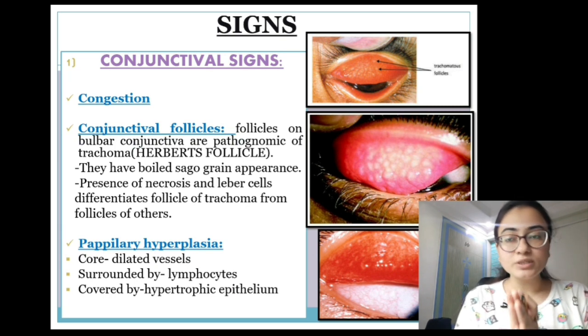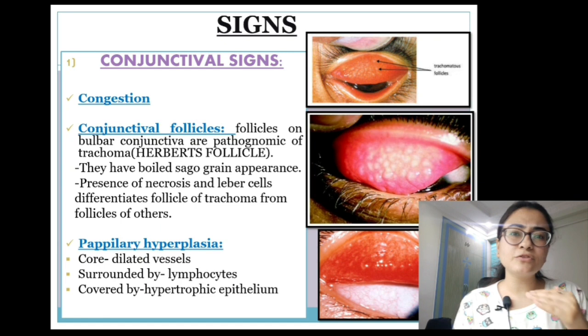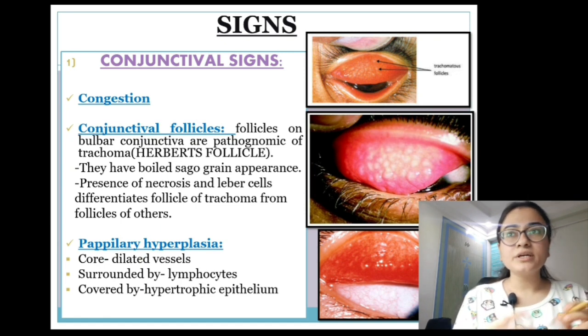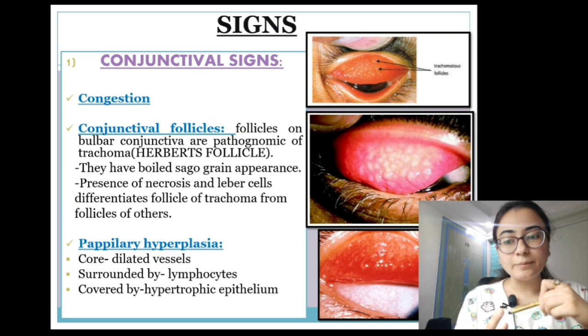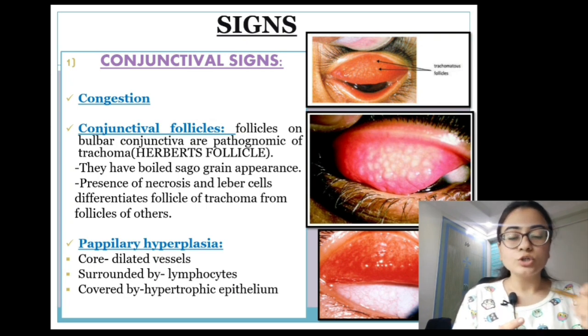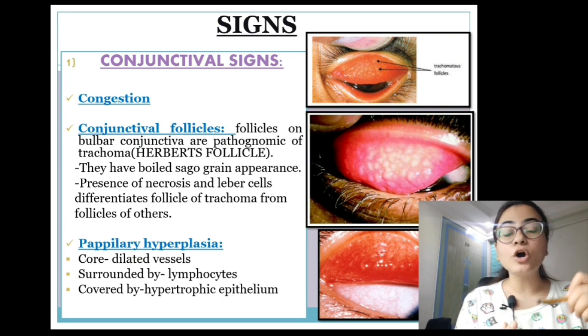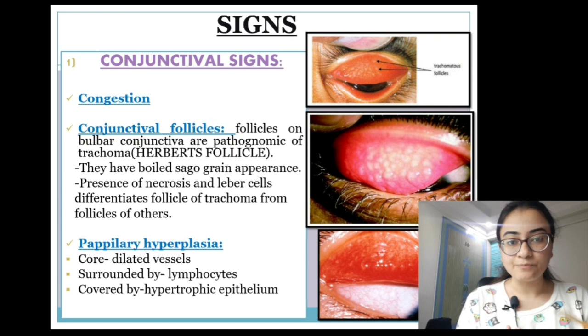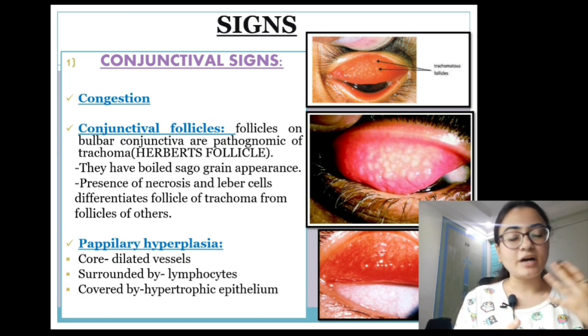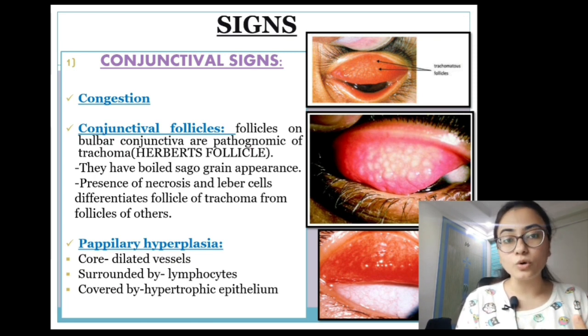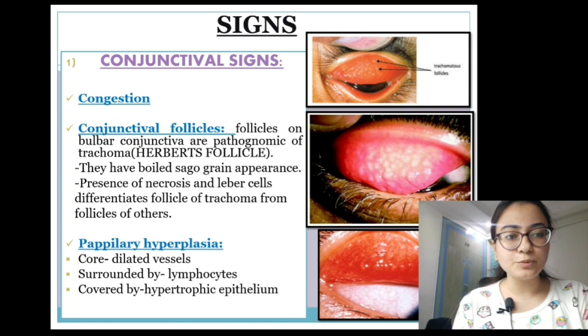In this stage again you will see redness, and this redness gives you a velvety appearance. Why? Because the epithelium has hypertrophied. So it's a hypertrophic epithelium, and inside this epithelium you have a core of dilated vessels, which is actually providing the redness, and this is surrounded by lymphocytes. So papillary hyperplasia is when you have hypertrophied epithelium, and the red velvety appearance is because of the core of dilated vessels. You can see it in the third image very clearly, the papillary hyperplasia.